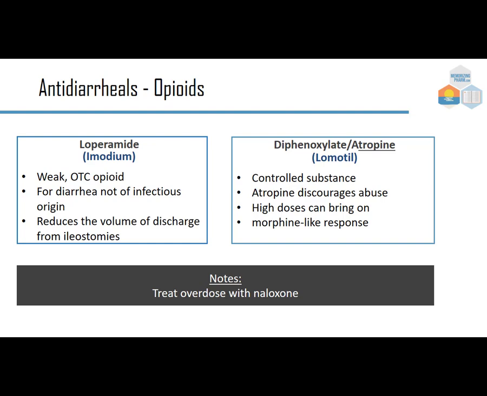Loperamide is brand Imodium. This is a weak over-the-counter opioid. It's for diarrhea not of infectious origin and reduces the volume of discharge from ileostomies. Diphenoxylate with atropine is a step up. It's Lomotil. It's a controlled substance. The atropine discourages abuse. Someone would be able to crush the diphenoxylate and inject it. High doses can bring on a morphine-like response. So we want to be careful not to give too much of this, but again, this is a step up from the loperamide if that's not working. If we had some kind of overdose, we would treat it with naloxone.